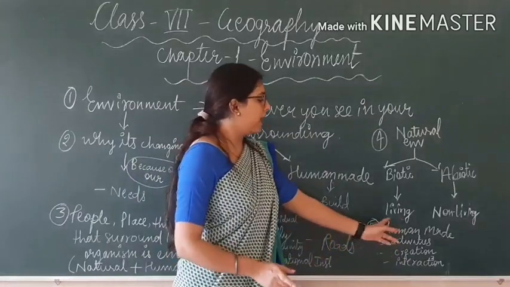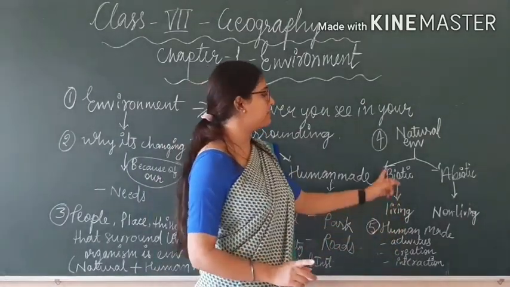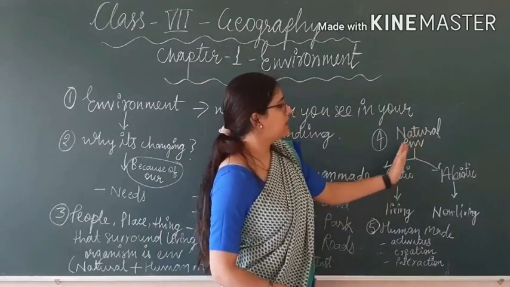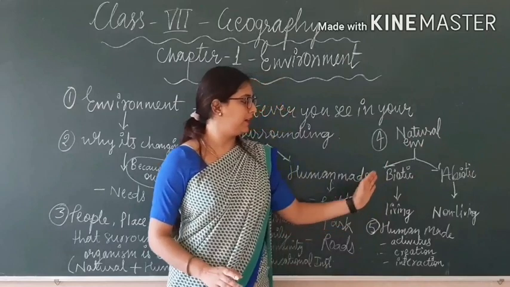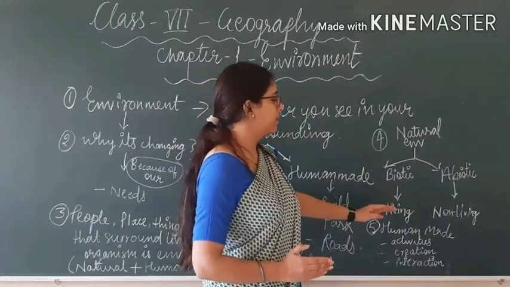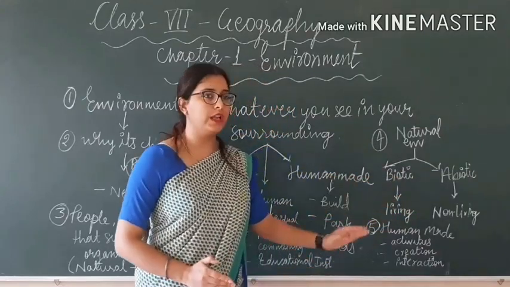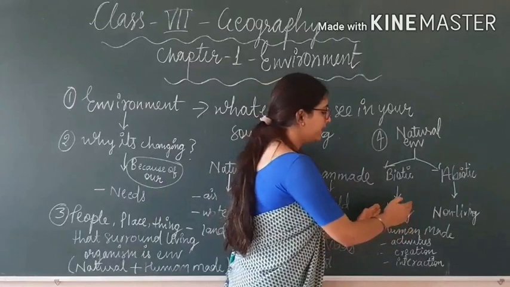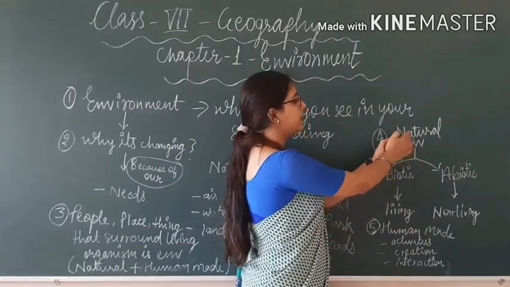That is why they are known as living environment, and living environment means biotic, and it is a sub part of natural environment. Biotic is made up of living things, and abiotic is made up of non-living things. But both living and non-living are coming from the nature.